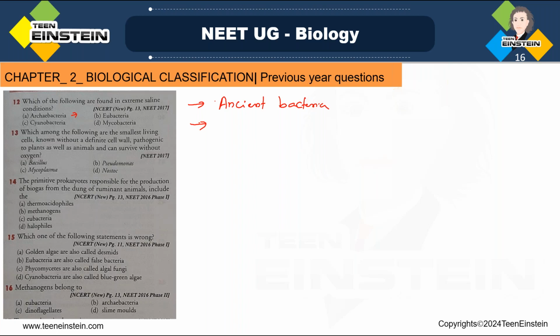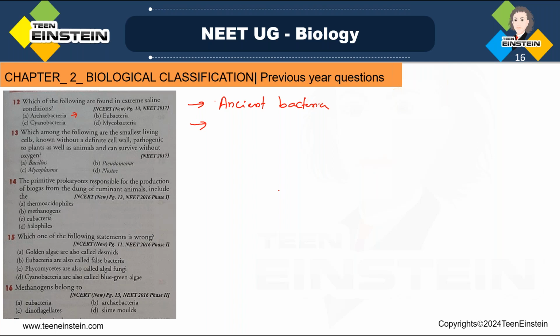So the saline bacteria are called halophiles. Okay, and there is an example for that: Halobacterium, Halococcus. That is a halophile. It's easy to remember. It's a bacteria which can live in extreme saline conditions. So here the right option is archaebacteria. Okay. Next, question number 13.